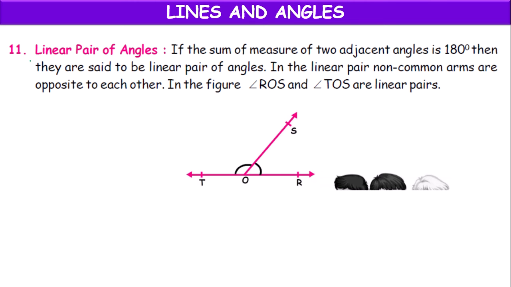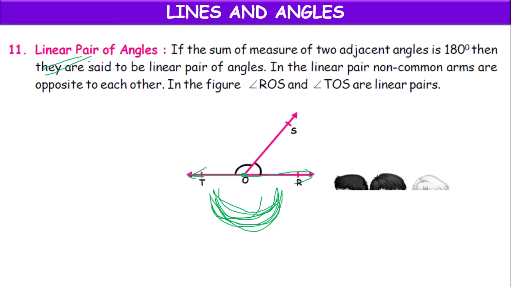Next, linear pair of angles. If the sum of the measures of adjacent angles is 180 degrees, then they are said to be a linear pair. In a linear pair, the non-common arms will be opposite to one another. So that is the hint for finding a linear pair of angles.